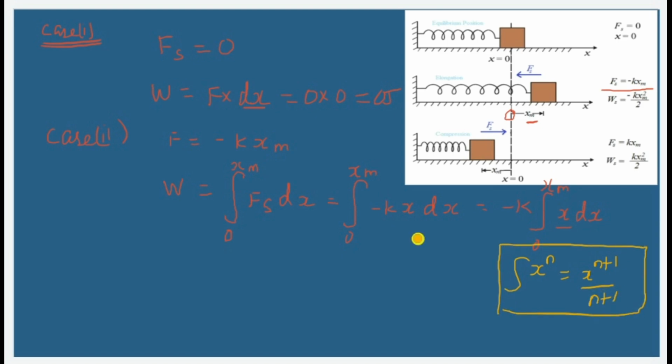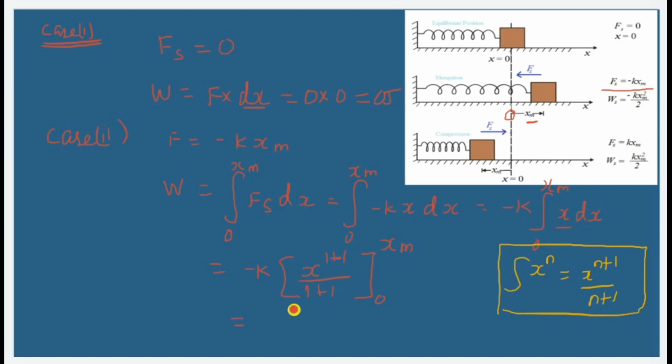So if I'm going to use this formula over here, my work done is going to be minus k into, instead of the x what I have over here, x only, n now what I have, 1. So 1 plus 1 divided by 1 plus 1, the whole limit tends to 0 to xm.